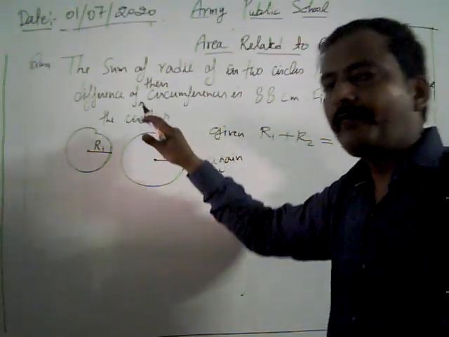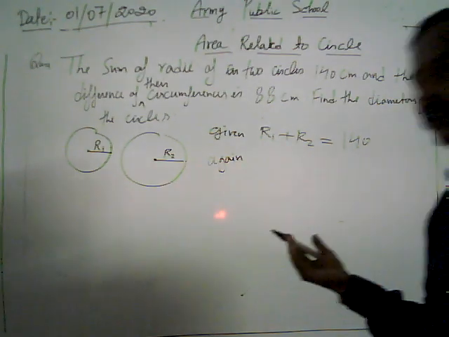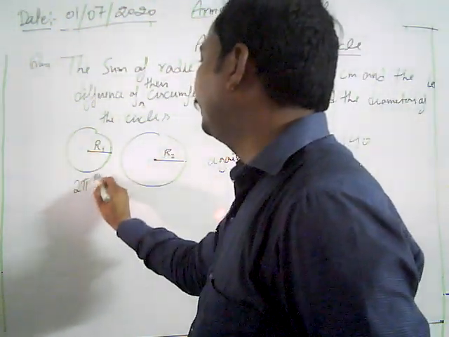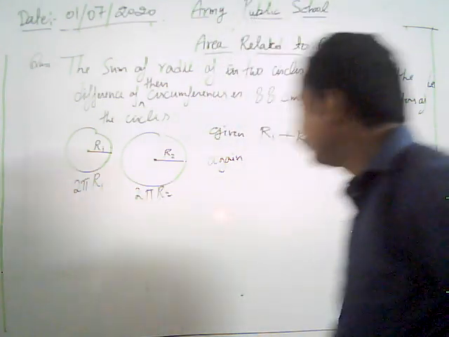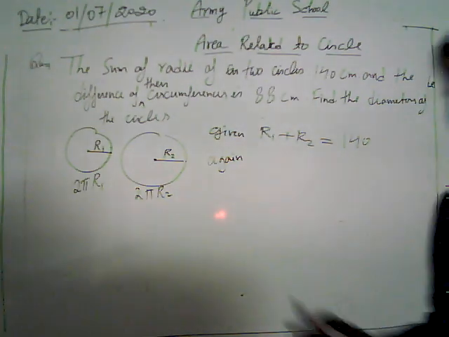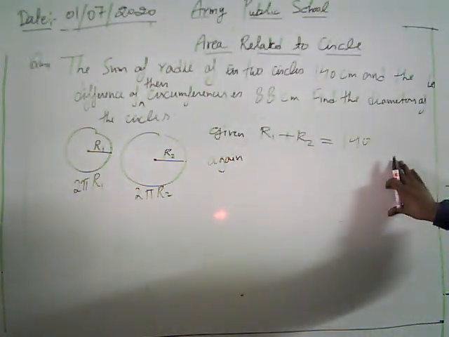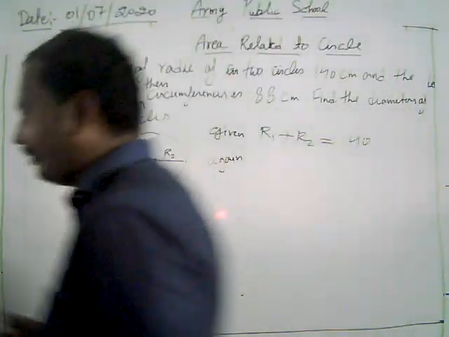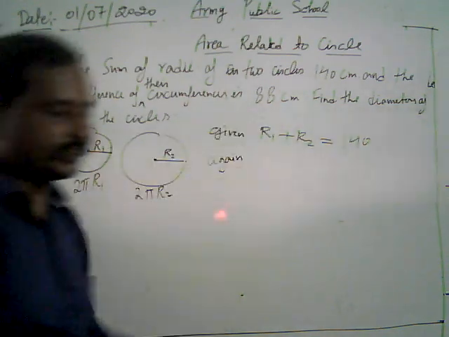Now it's given again, what is given there? The difference of their circumferences. What are their circumferences? 2 pi r1 and 2 pi r2. Look, one major thing is that it's not given which one is greater. We are given the sum, but we have to use the difference of the circumferences.